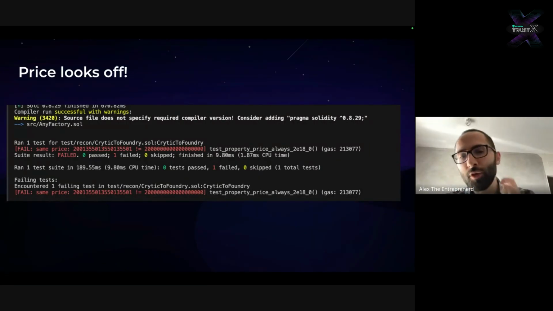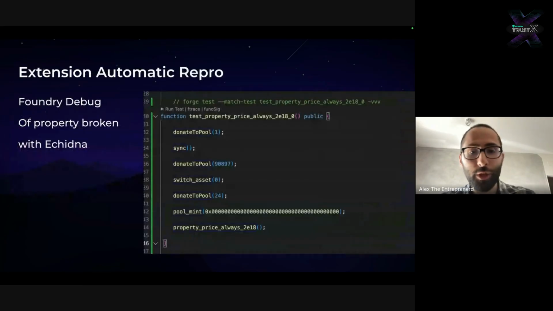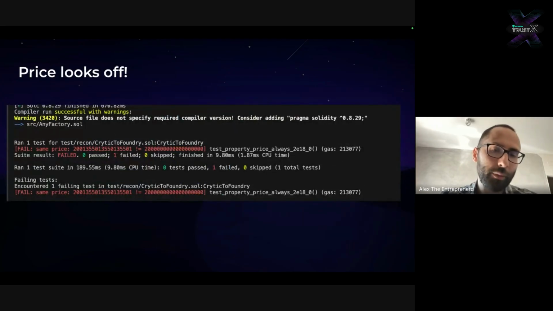So once you get to this point, this is where the magic is going to happen. Because at this point, we have a low severity bug, right? We have a low severity bug that says we can move the price by maybe 10 basis points or 1 basis point. It's a very small amount of impact. However, you, as a proper security researcher, wouldn't stop here, because now you have some sort of a precondition. We know we need to donate. We know we will then mint, and the price is going to break in some way.